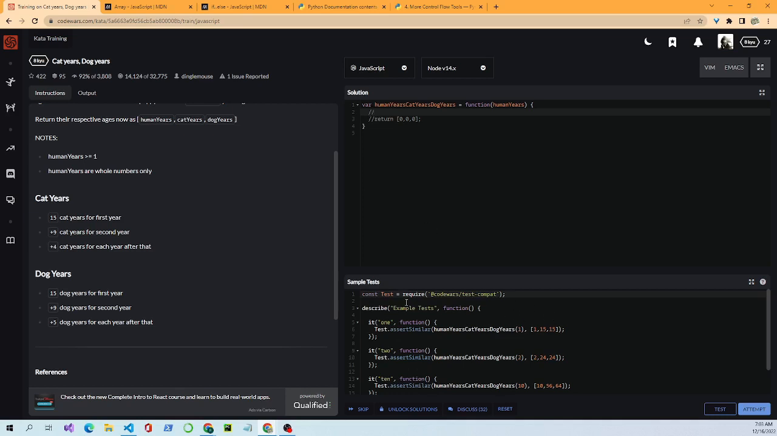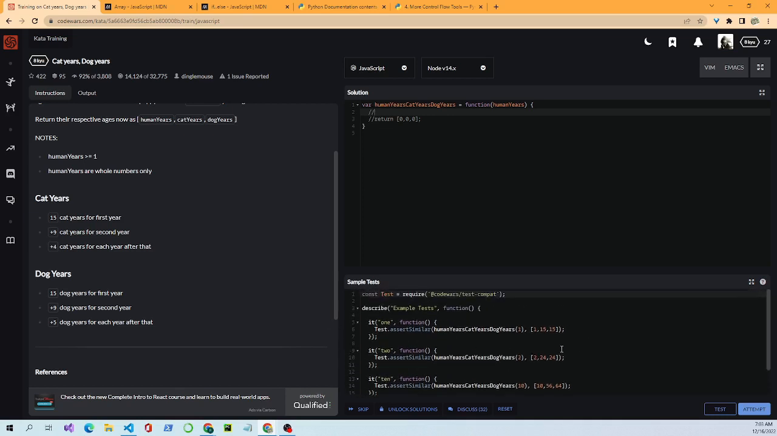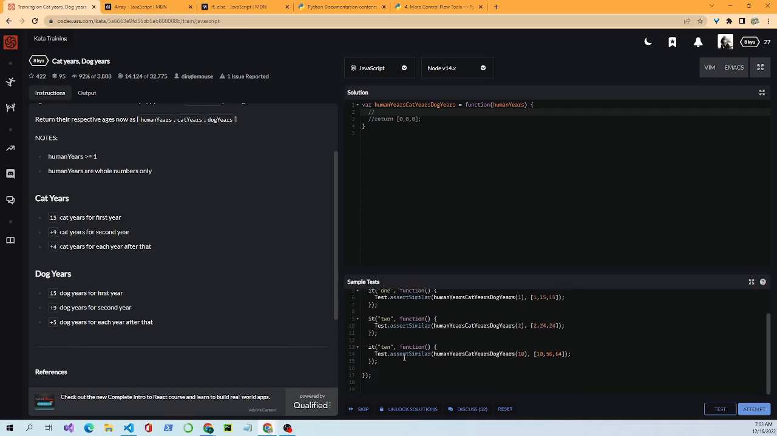Some examples. Let's come down here to the testing section and look at a couple of the examples. If we pass in 1 human year, we get 1 for human years, 15 for cat, 15 for dog. With 2 human years, 24 for cat, 24 for dog, because for the second year we're adding 9 to the 15. This 10 down here is where it's getting a little bit tricky, and we're going to use some math. We pass in 10 as human years, so 10 for human years, 56 for cat, 64 for dog. That's what we have to figure out.